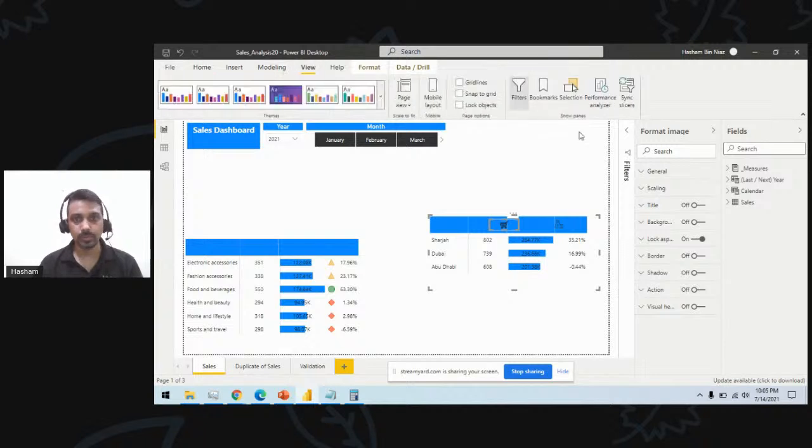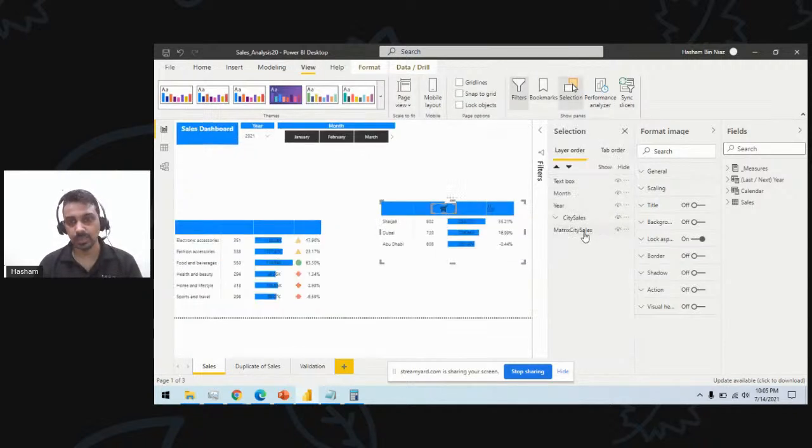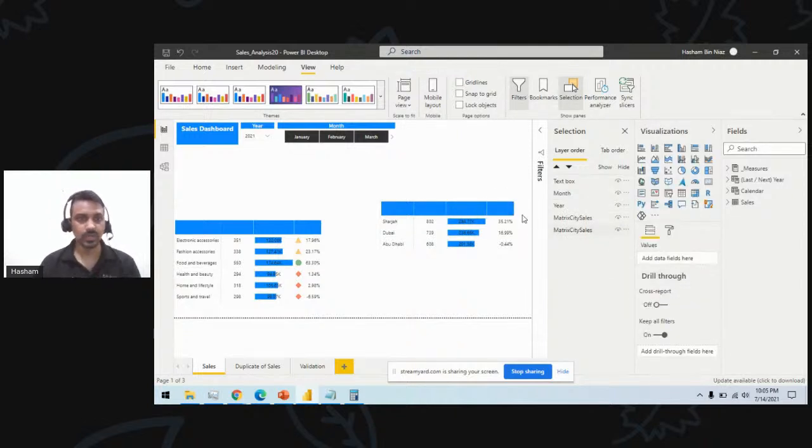If we want to ungroup, I can quickly go into the selection pane and choose ungroup. This will ungroup all those charts, and I will group them later on. I have this one deleted as well, and this one deleted as well.